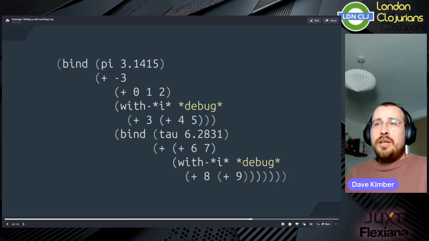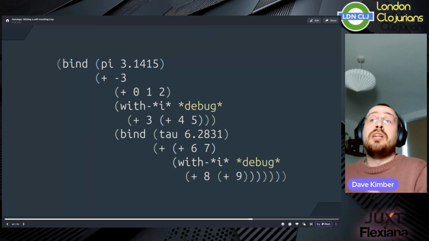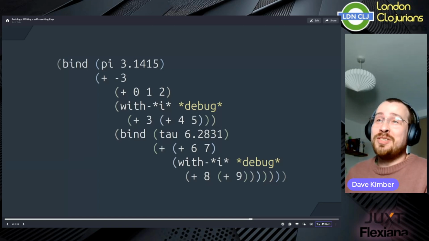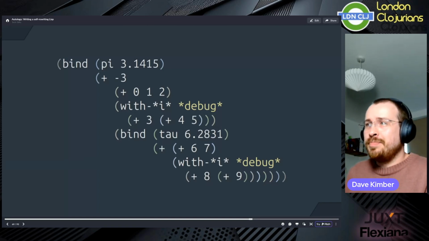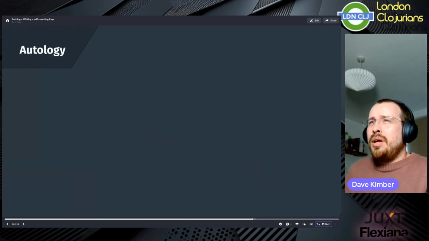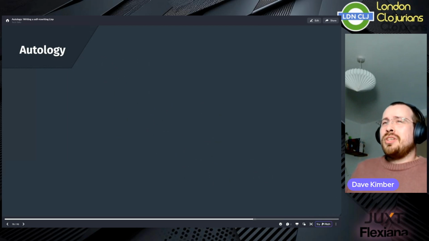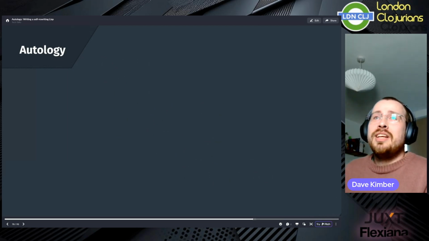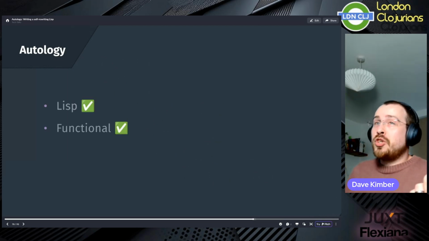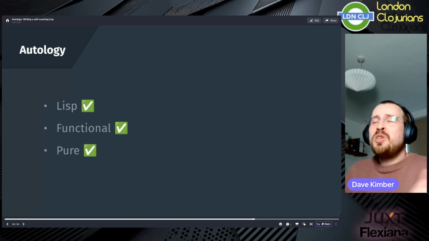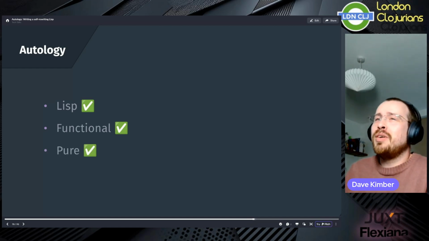So hopefully you'll agree that that is a pretty fundamental and drastic modification to the base Autology language. But why would we want to modify our language? I mean, Autology is great, right? It's a Lisp, it's functional, it's pure. These are great things. No one would argue against that, right?